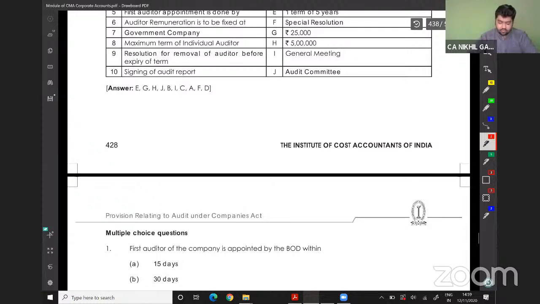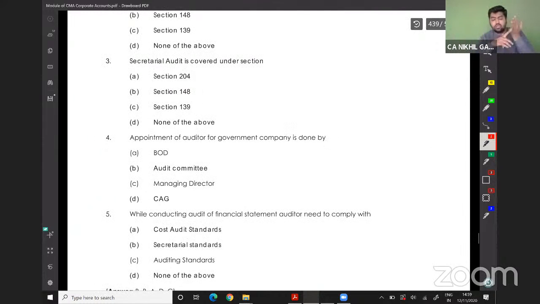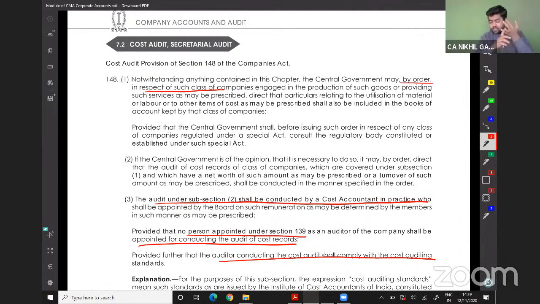So we will jump to our next part, which is cost and secretarial audits. What do you mean by cost audits? We will understand this first. Notwithstanding anything contained in this chapter, the central government may, by order in respect of such class of companies as engage in production or supply of services, appoint a cost auditor.